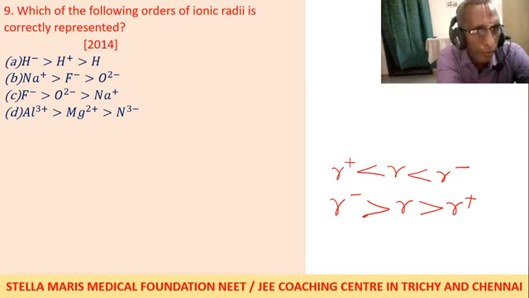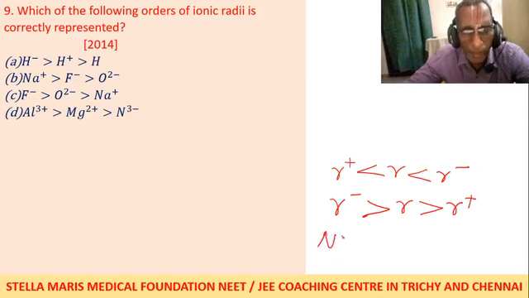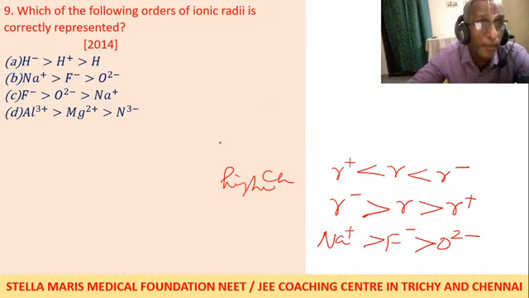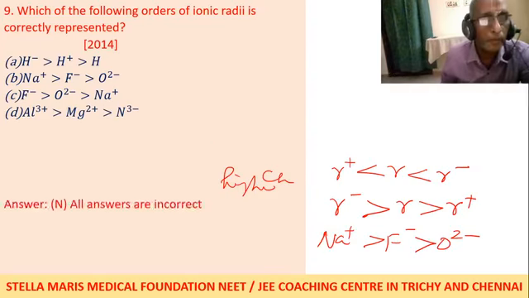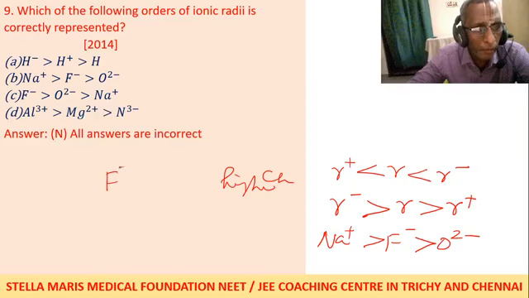The first is not correct because the neutral atom is lost. And the second is correct, the neutral atom is not there. Na plus cation, F minus anion, O2 minus more anionic. In the case of anions, the higher the charge, the higher the radius. But for cations, the higher the charge, the lower the radius. So the second choice. Let us check. Second choice appears to be right.